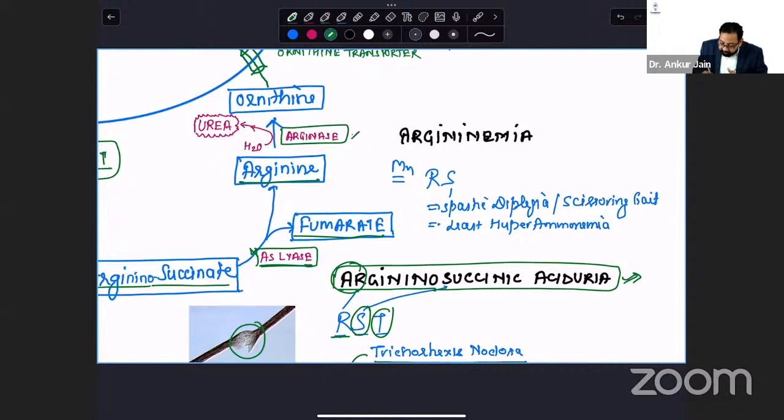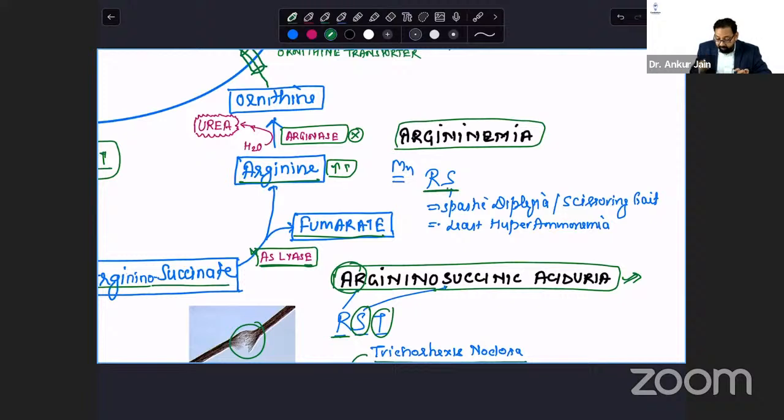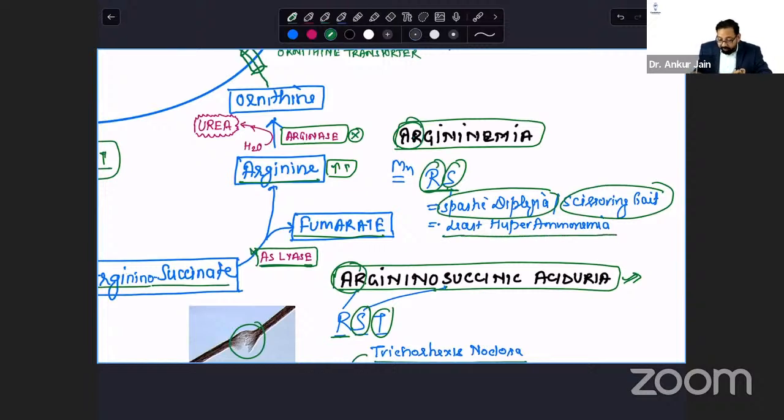Now the next enzyme defect is arginase. If arginase is deficient, yes, then arginine will increase. Arginine will increase. That is called argininemia. Mnemonic again, RS. R for AR, S for spastic dysplasia. Scissoring gait. Okay. And in this, there is least hyperammonemia.